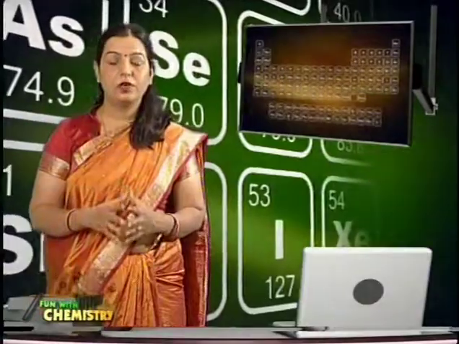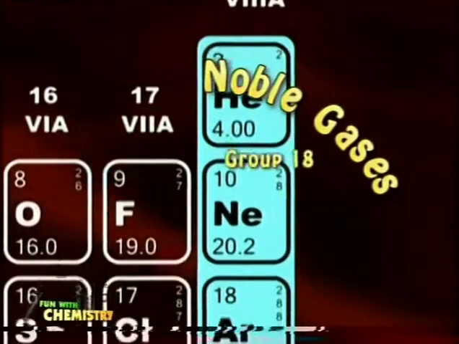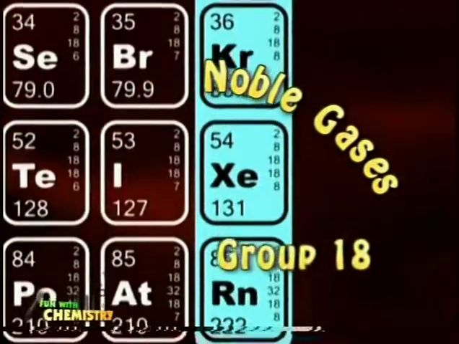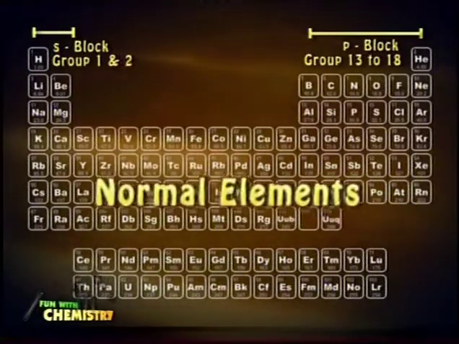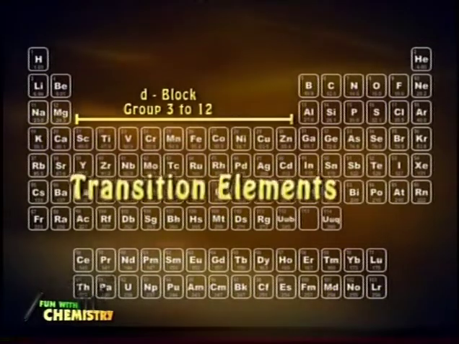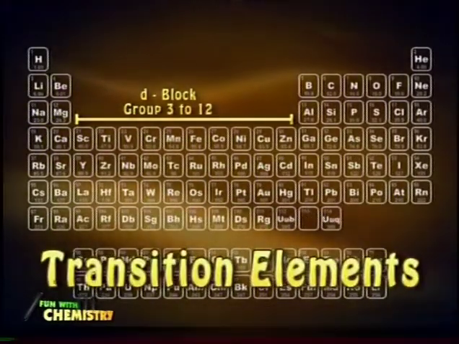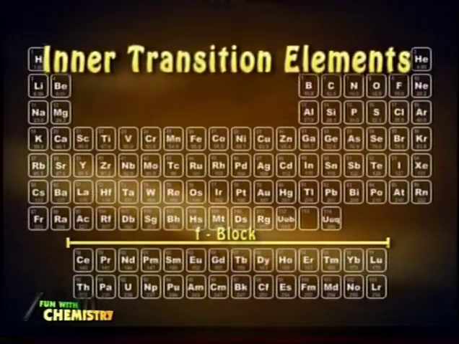Now besides this, elements can also be classified into 4 major classes on the basis of electronic configuration, and now we are going to talk about all these 4 classes. On the basis of electronic configuration, elements are classified into 4 major classes. First, inert gases or noble gases. Second, normal elements, which comprise s and p block elements. Third, transition elements, which comprise d block elements. And fourth, inner transition elements, which comprise f block elements.